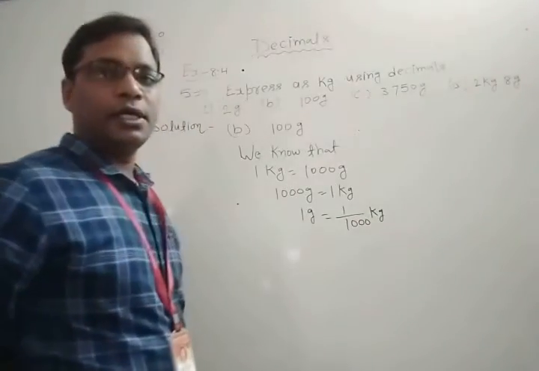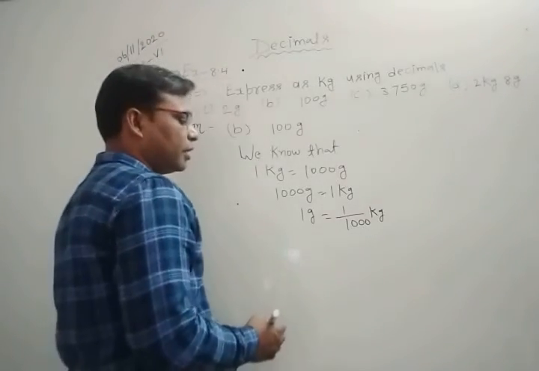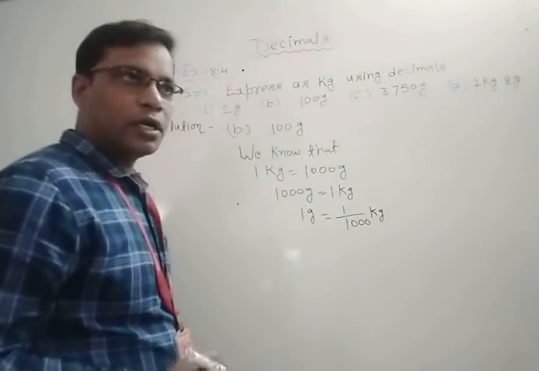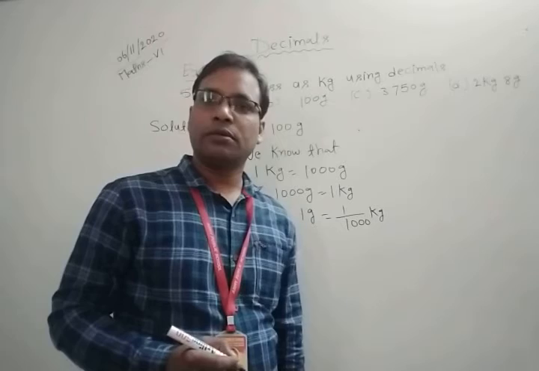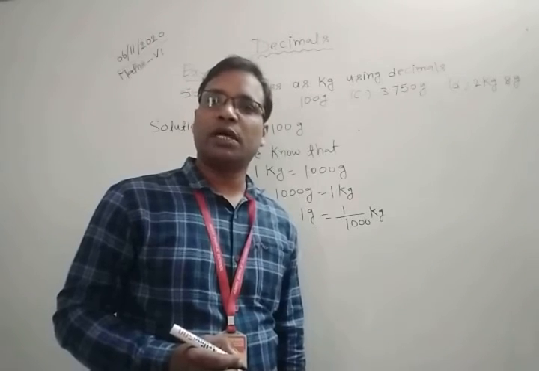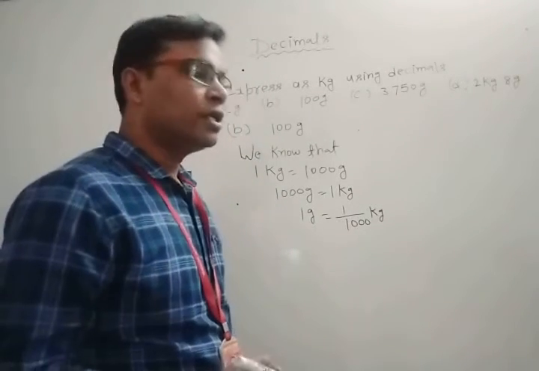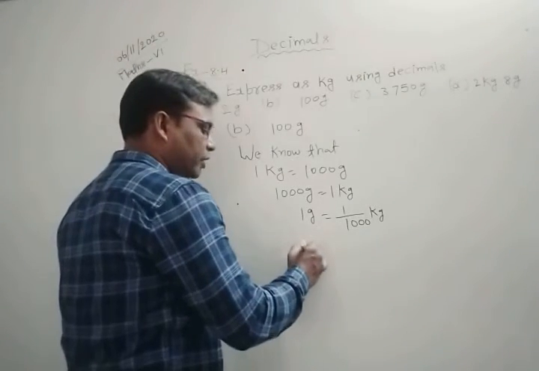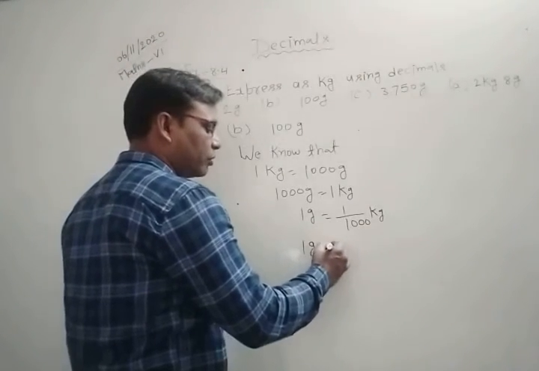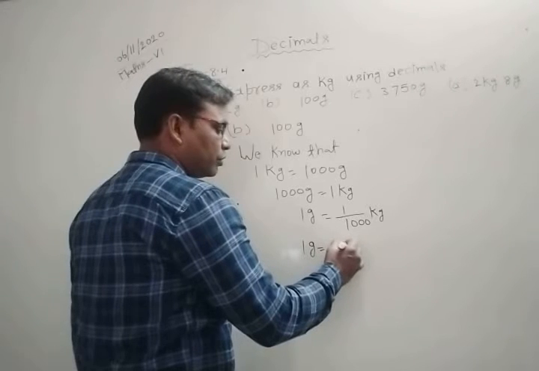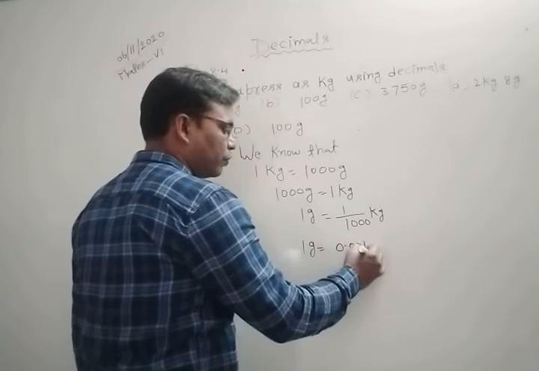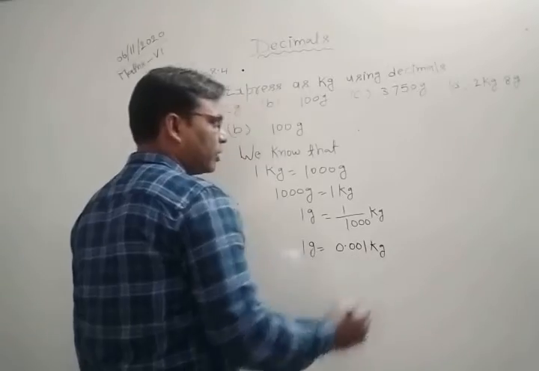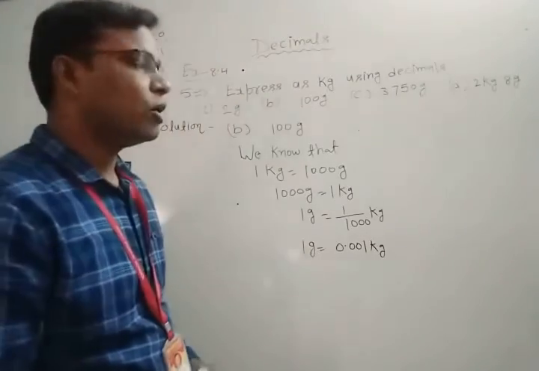This is clear? If you divide 1 by 1000, then you obtain 0.001. So you can write 1 gram is equal to 0.001 kilograms.